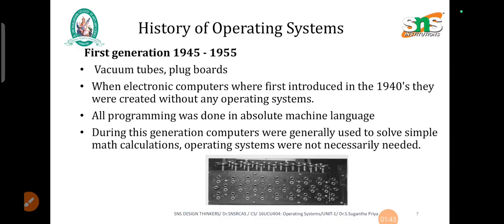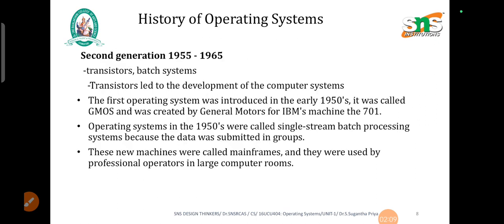Next is the history of first generation computers, that is from 1945 to 1955. Vacuum tubes and plug boards were used in the first generation computers. When electronic computers were first introduced in the 1940s, they were created without any operating system. All programming was done in absolute machine language. During this generation, computers were generally used to solve simple mathematical calculations, and operating systems were not necessarily needed.